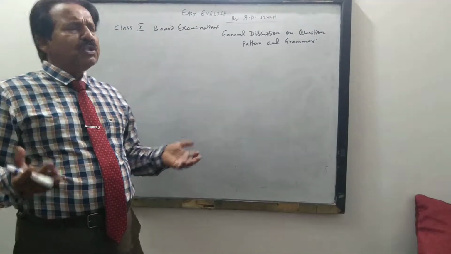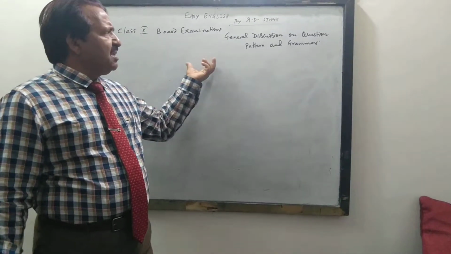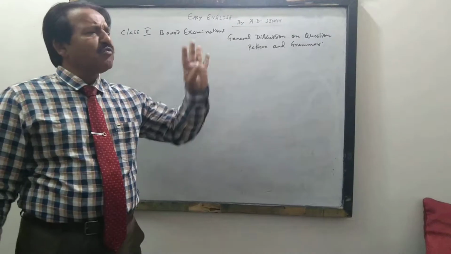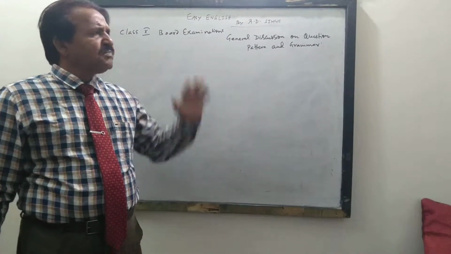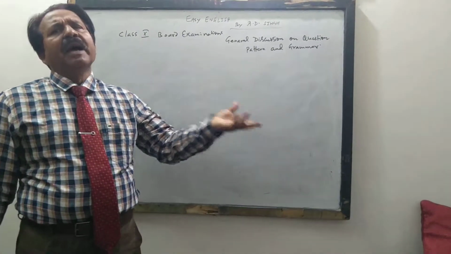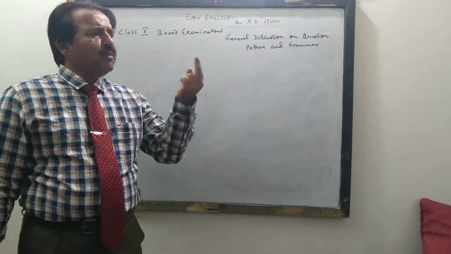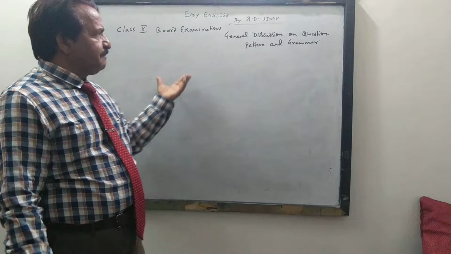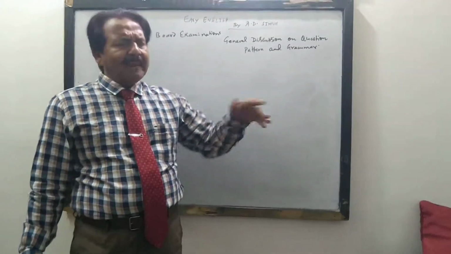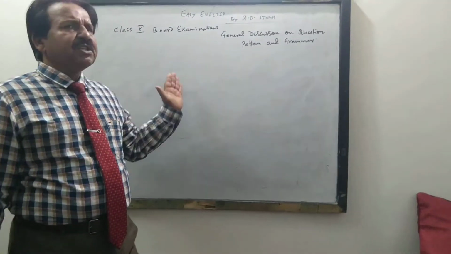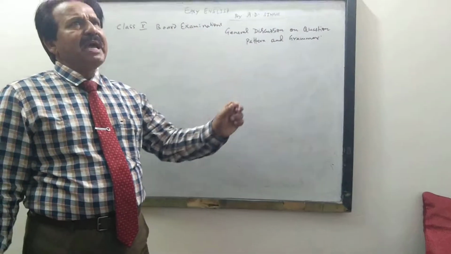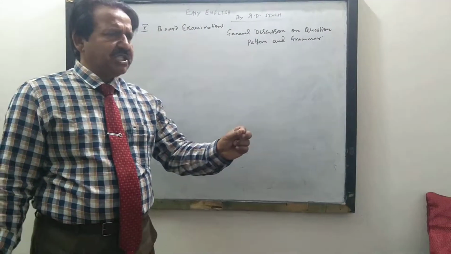For example, you'd be asking me, sir, in class 10, how many sections are there? There are 4 sections. Section A deals with the reading section. There will be 2 unseen passages, and the questions will have answers in the passage itself. The first or the second passage may have 5 or 6 questions.